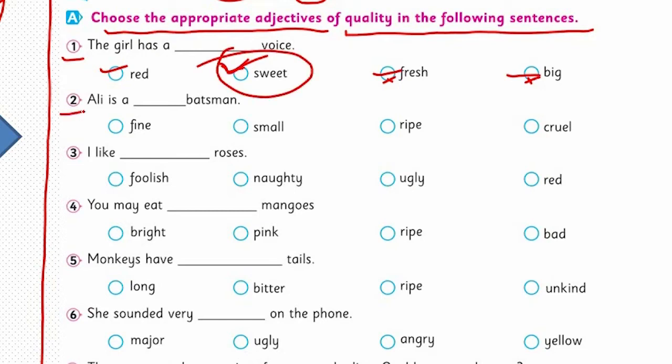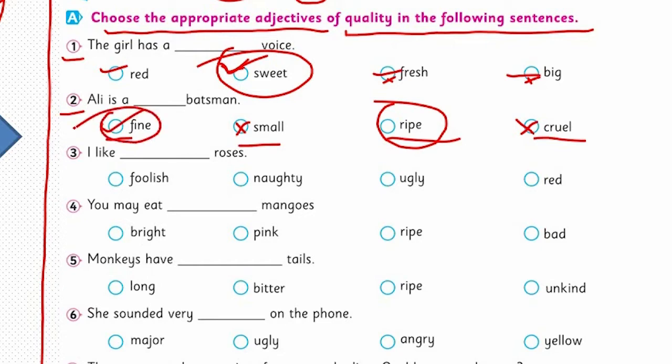The second one is, Ali is a batsman. Fine, small, ripe or cruel. Ripe का तो मतलब होता है कि ज़्यादा पका हुआ. ये किसी fruit या vegetable के लिए use होगा. Cruel, zalim, no. The small. We could have the option of bad and fine batsman. So we have fine here. So fine is the right option here. It is the quality of that noun here, Ali, that he is a fine batsman.